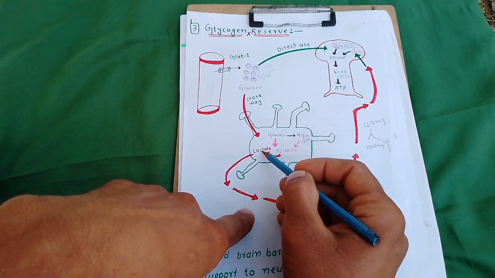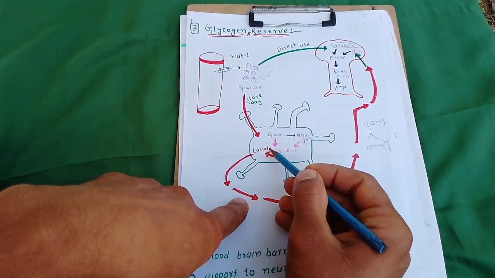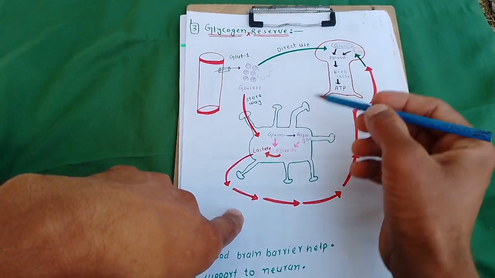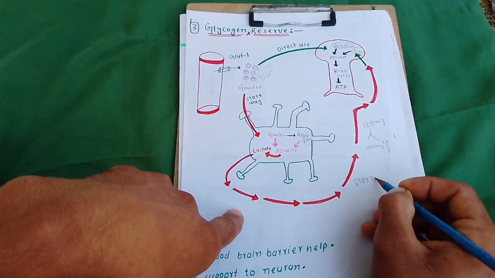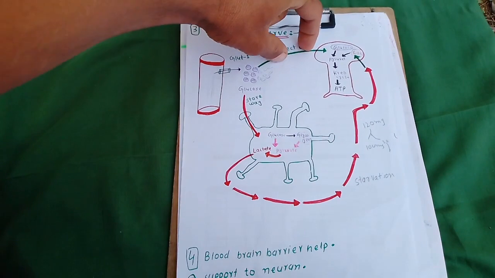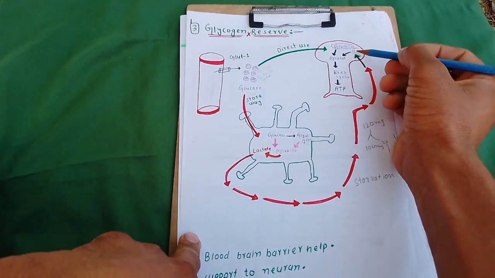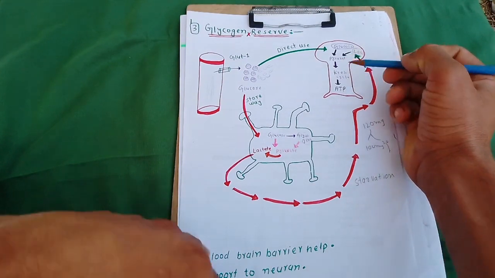Pyruvate is again converted into lactate. This is the direct way, this is the indirect way. So the lactate is recycled to the neuron. This is the pathway during starvation, the fasting starvation pathway. So the lactate is converted into pyruvate and through the Krebs cycle ATP is produced.